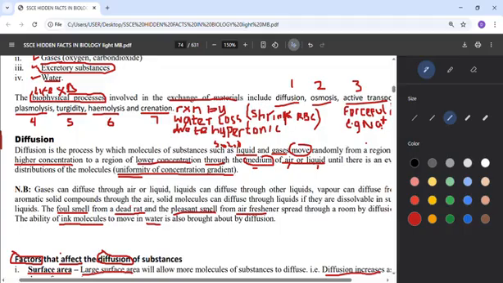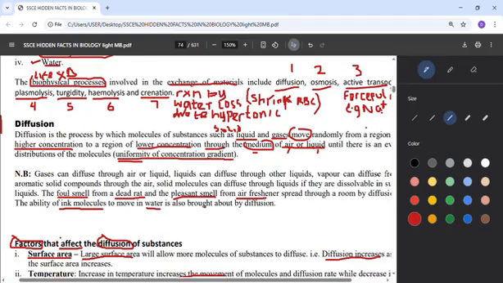The same thing, looking at air freshener, it has a pleasant smell. From the high concentration of the air freshener to the environment, the air, where we have low concentration, there will be diffusion and everyone begins to perceive the smell. It means that it is now uniform. The smell is not only in the container of the air freshener, but is now spread out. That's what we call uniform. It is now uniform everywhere. The same thing, ink, that one is liquid. When you pour it in water, it also spreads until it covers the whole water.